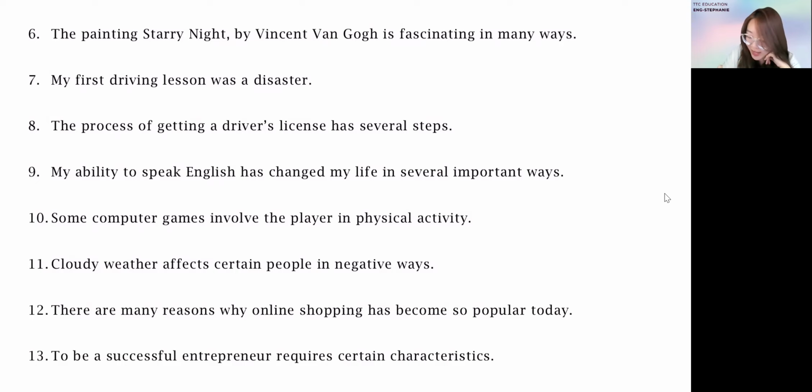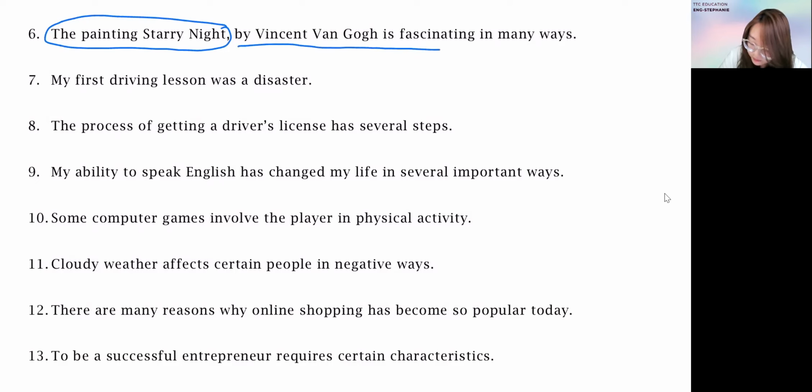The painting Starry Night by Vincent van Gogh is fascinating in many ways. So the painting Starry Night is your subject. I know a lot of students will also include by Vincent van Gogh. But don't forget, the subject is the who and what the sentence is about. The predicate portion is telling you something about the subject. So by Vincent van Gogh, drawn by who, this is also extra information. Hence, this should be parked under your predicate instead of being part of your subject. You get what I mean? So by Vincent van Gogh is fascinating in many ways is your predicate.